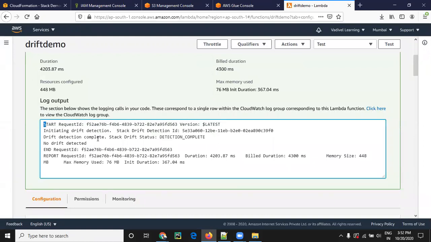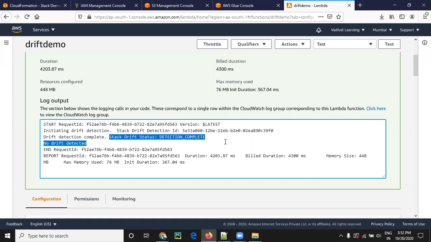We can see the log here. It is a log I have put in the script. It's saying there is no drift detected. Basically, how it starts is you have to initiate the AWS service to detect drift on that stack.